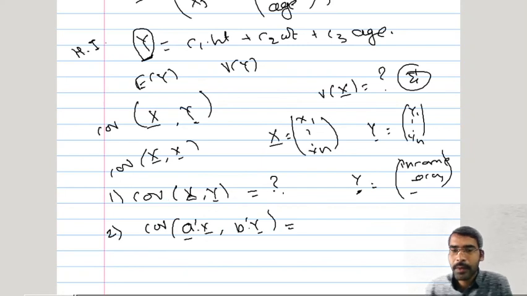So if the covariance of x bar, y bar is calculated, how do we calculate the covariance between a prime x bar and b prime y bar? And then we have considered a linear combination of the given vector x bar, a prime x bar, and its variance has been calculated. Now instead of a prime x bar, if I consider several linear combinations of the given components, whenever I am doing a prime x bar, this is just one linear combination.